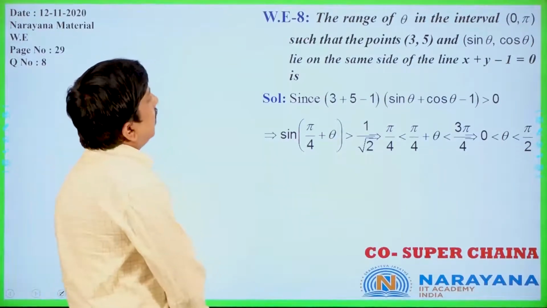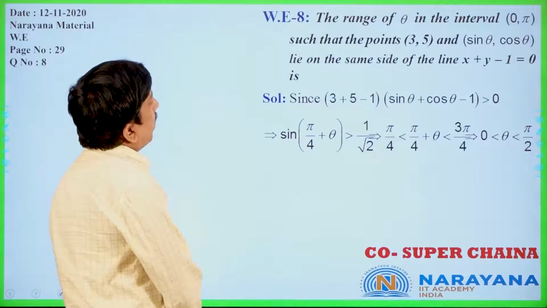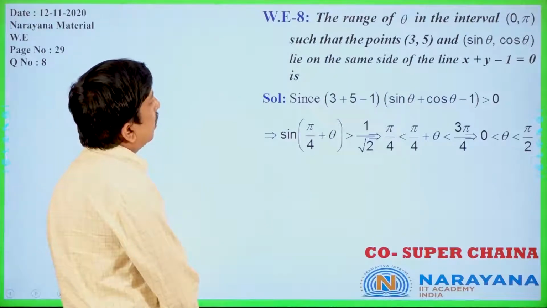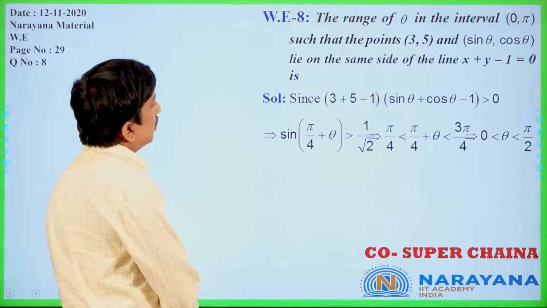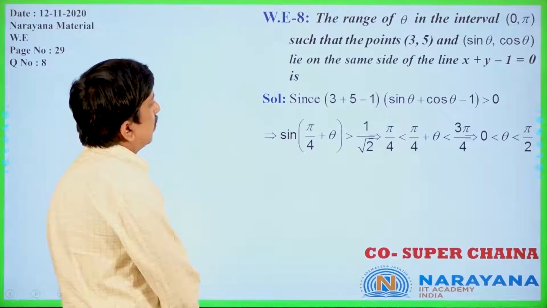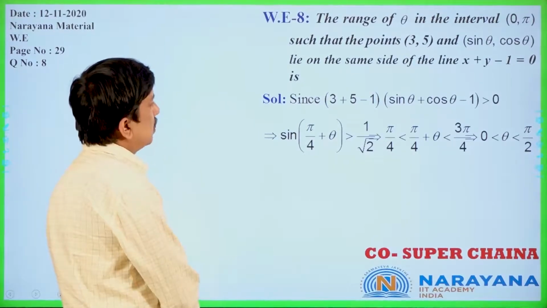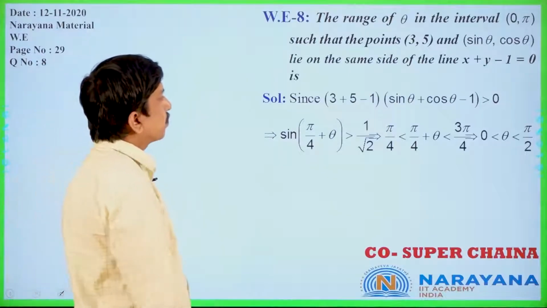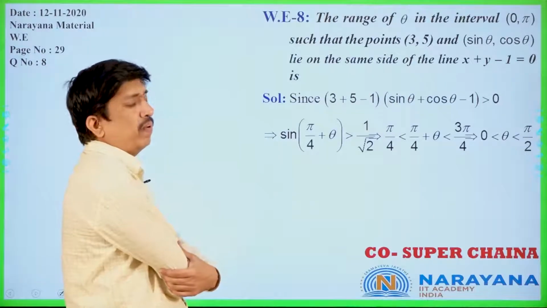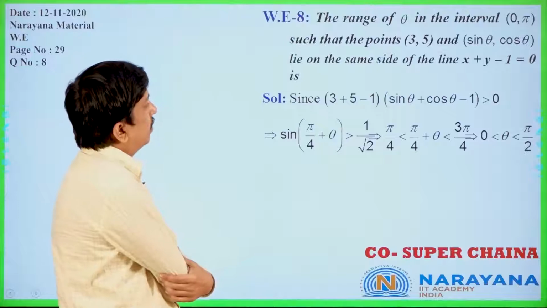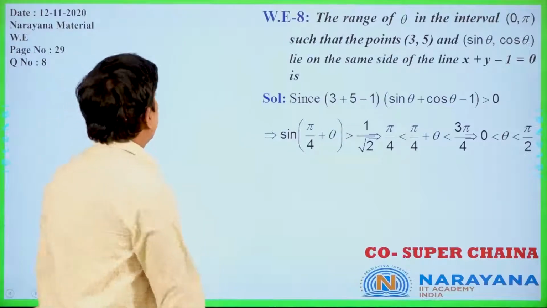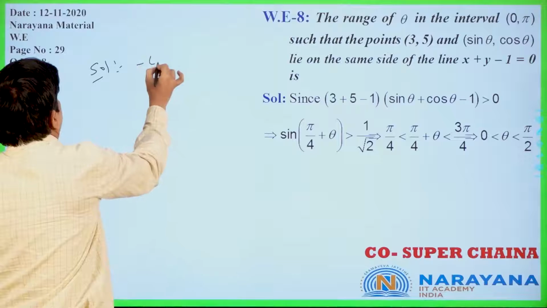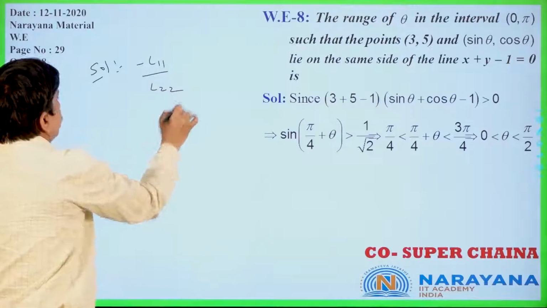Now the range of theta in the interval (0, pi), such that the points (3, 5) and (sin theta, cos theta) lie on the same side of the line x plus y minus 1 equal to 0, is what? If they lie on the same side, now we can write minus L11 by L22. The formula is nothing but minus L11 by L22, do you know?